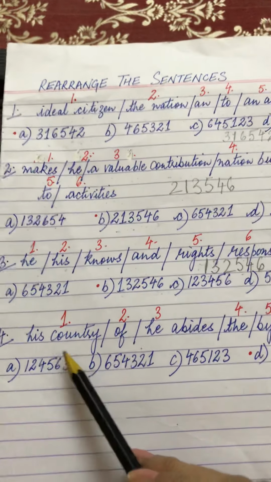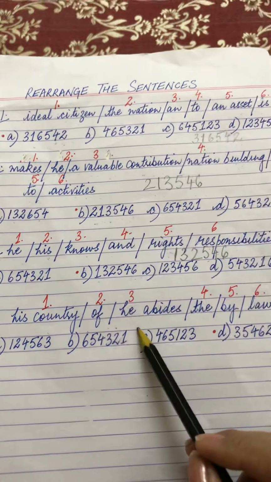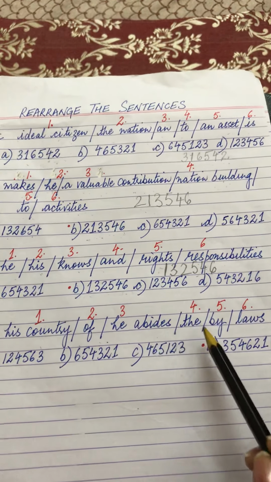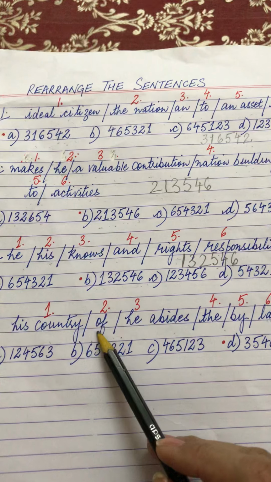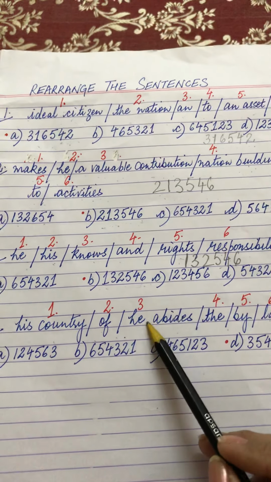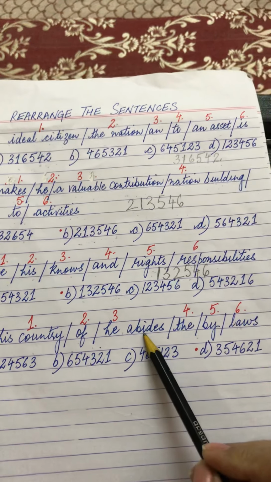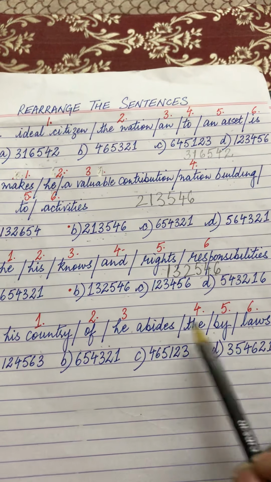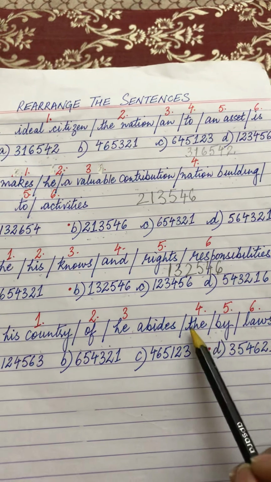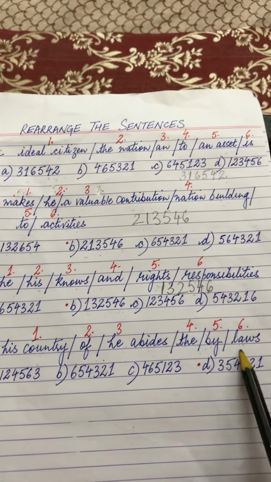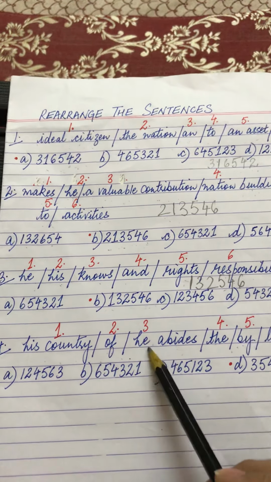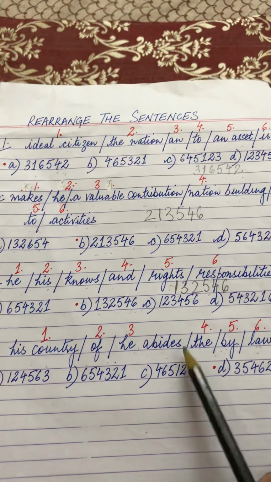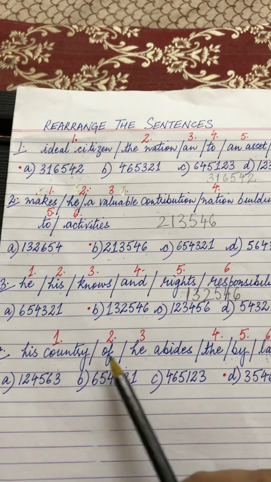Okay. So his, country, of, he, abides, the, by, laws. Now again seek for the right sequence. He abides by the laws of his country.